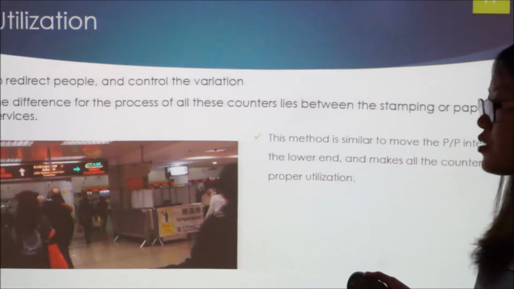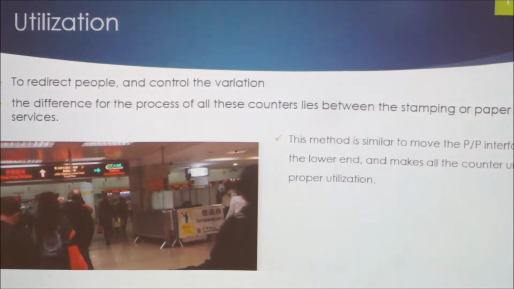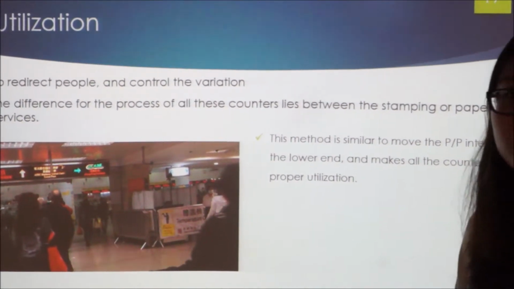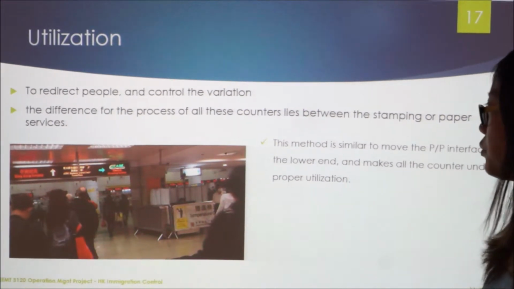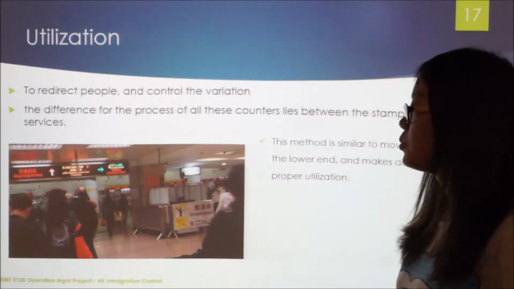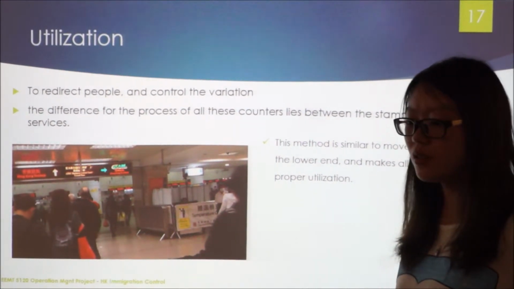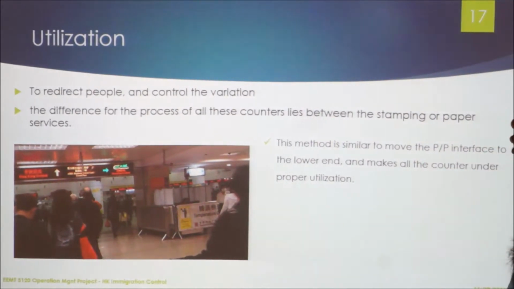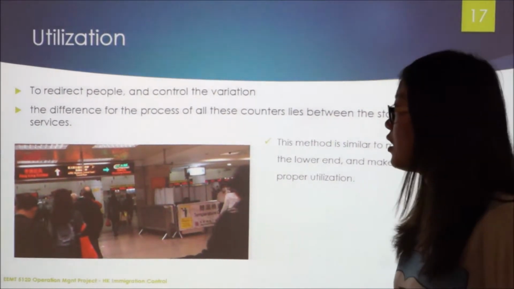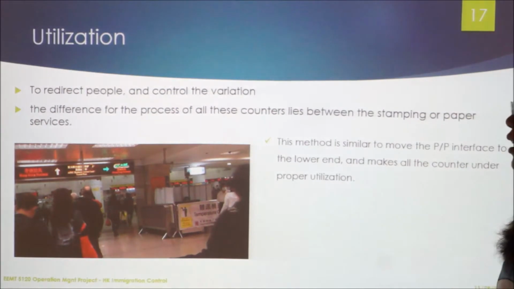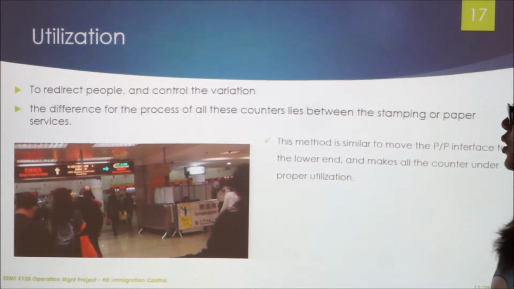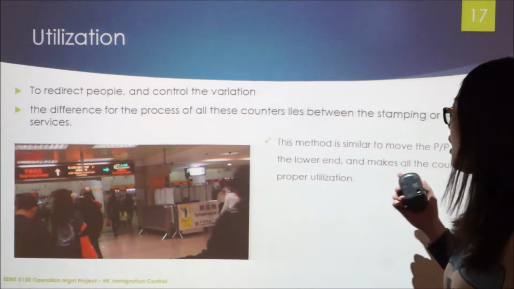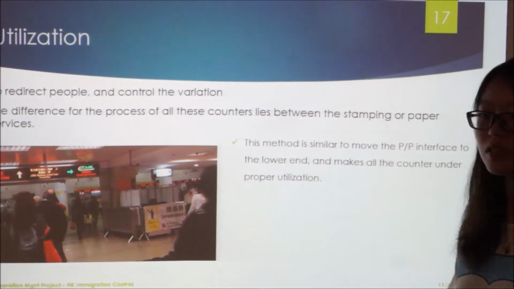After analyzing this queuing layout, we found that the utilization of the counters is not very well defined. The purpose of the redirection of the people is to control the variation of the process time. However, this is not doing the thing. The difference between the process of all the counters only lies in the service difference.